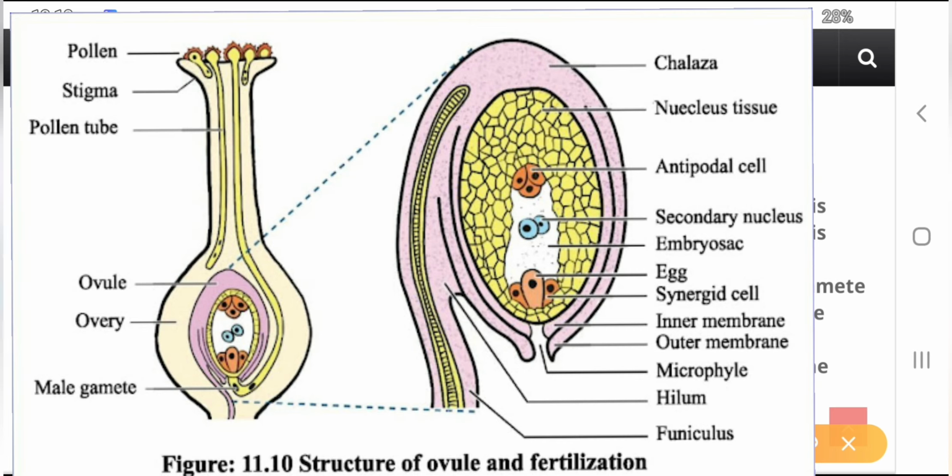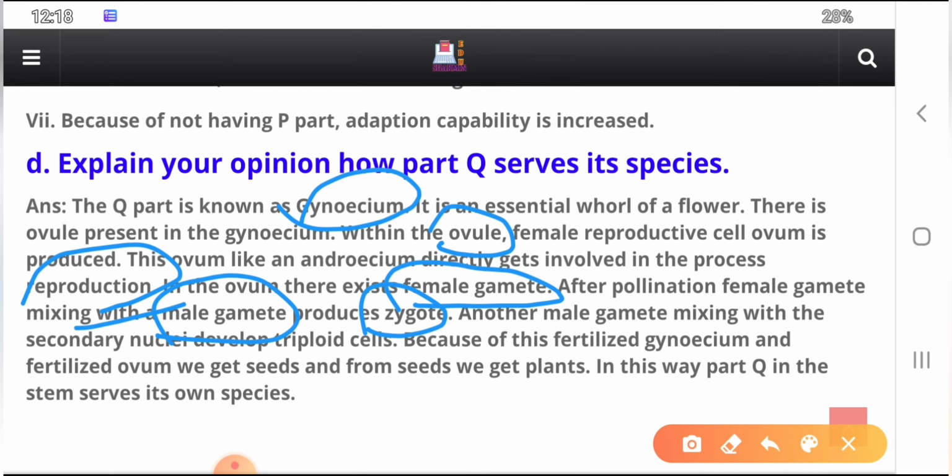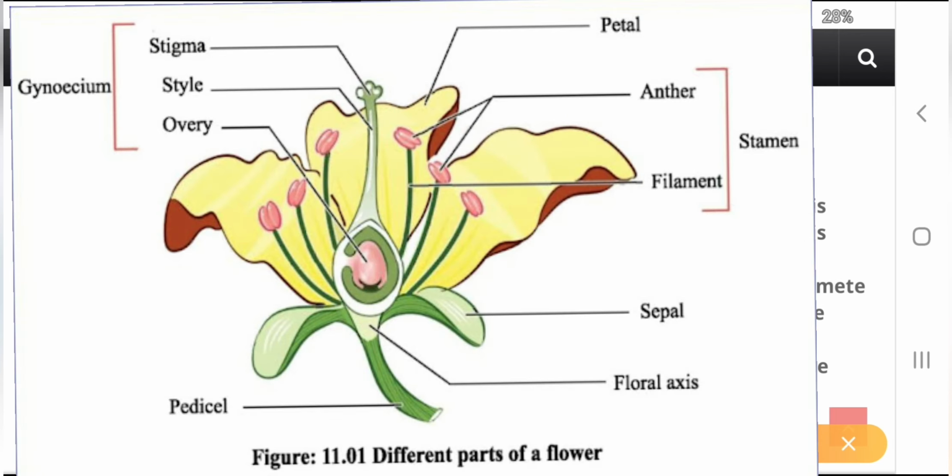The ovum is the female gamete, and after pollination the female gamete mixes with a male gamete and produces a zygote, and another male gamete mixes with the secondary nucleus and forms triploid cells.